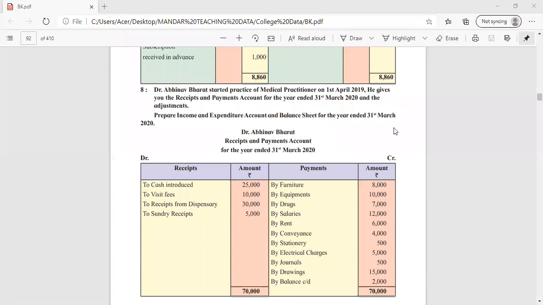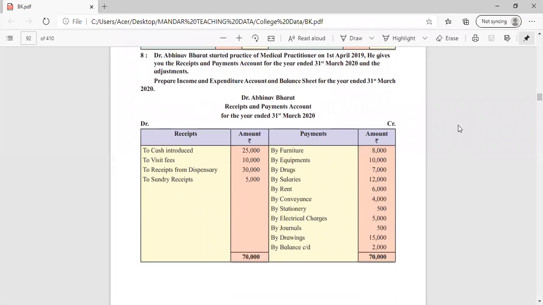So let us start with the next question, that is on page number 83. Dr. Abhinav Bharat started practicing as a medical practitioner on 1st April 2019. So he has just started with his medical practice. He gives you the following receipts and payment account for the year ended 31st March 2020, and they have told you to prepare the income and expenditure account for 31st March 2020.